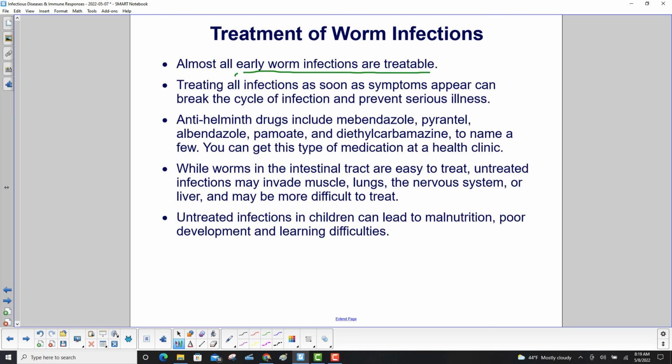While worms in the intestinal tract are easy to treat, untreated infections may invade muscle, lungs, the nervous system, or liver, and may be more difficult to treat. Untreated infections in children can lead to malnutrition, poor development, and learning difficulties.